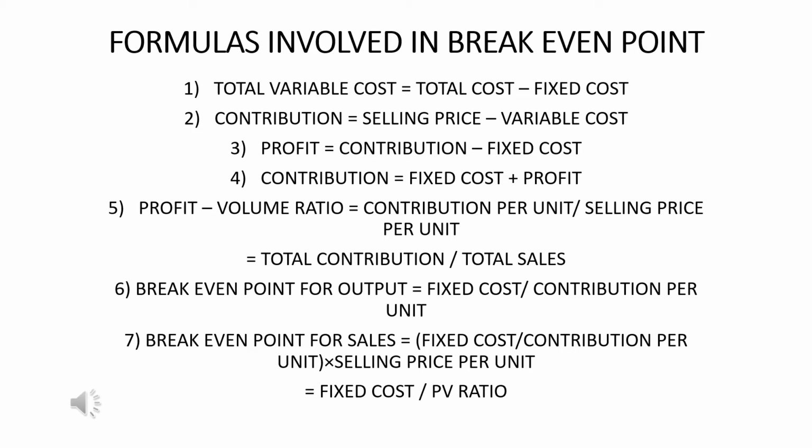So if fixed cost does not change with time, number of units practically have no effect on the fixed cost, but contribution per unit becomes total contribution, and selling price per unit into total number of units sold becomes total sales. As far as PV ratio goes, PV ratio was total contribution divided by total sales. Here we are just finding the opposite of it. So we can easily transfer the formula for break-even point for sales into fixed cost divided by PV ratio, or fixed cost into 1 by PV ratio.